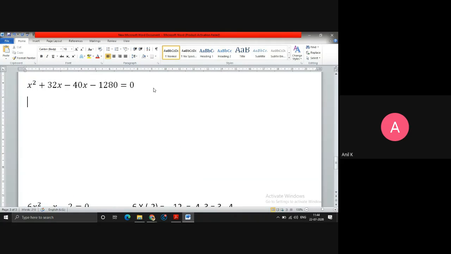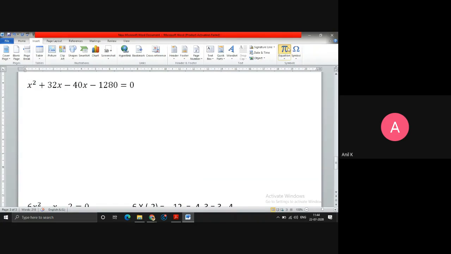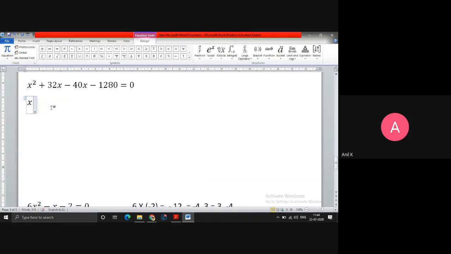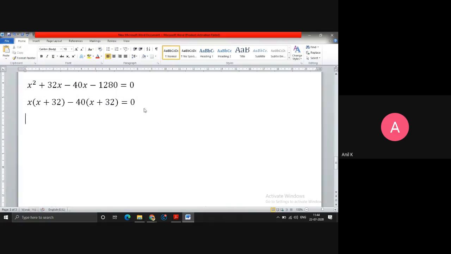After getting this, from the first two terms you can take only x common. You will get x plus 32. Next, from the next two terms, I can take minus 40 common. This will give me x plus 32. See here again, if I take 40 common from both terms, you need not calculate. I will know 40 into 32, so this 1280 I can write as 40 into 32. 40 has been taken common, so just 32 will be left out.